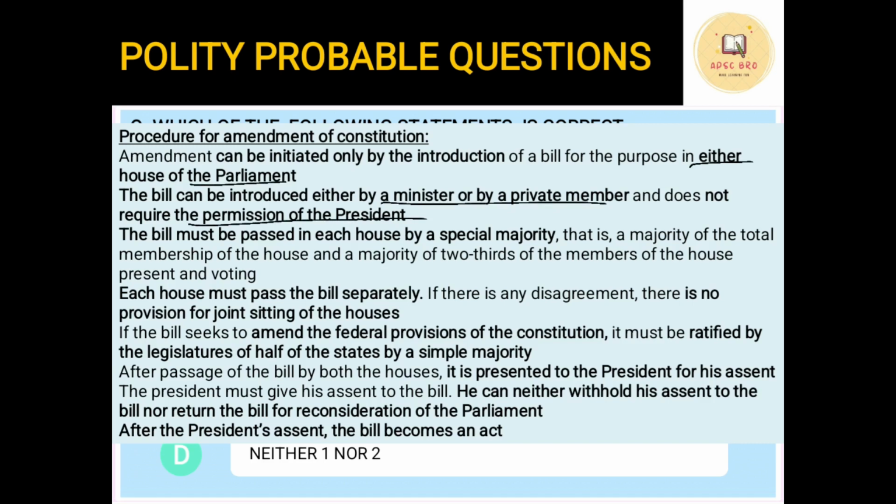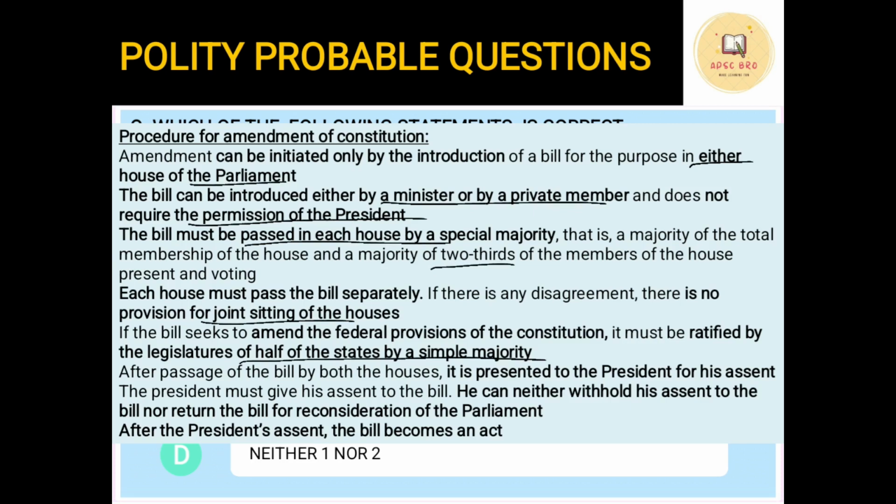It must be passed in each house by a special majority, that is a two-thirds majority, and hence it cannot have a joint sitting. Bills which seek to amend the federal provisions of the Constitution, that is, the division of power between the center and the state, any such amendment bills have to be ratified by at least half of the states by a simple majority.